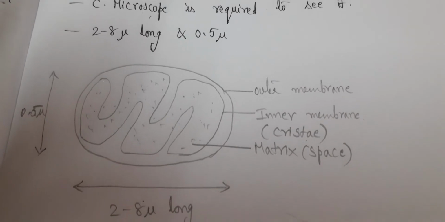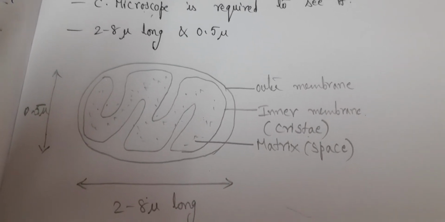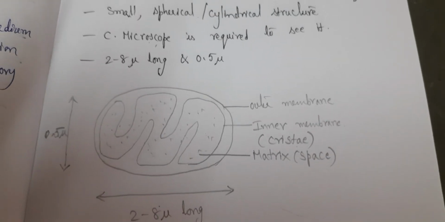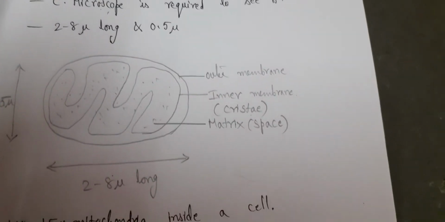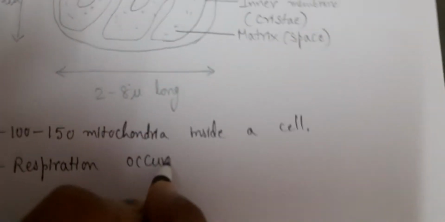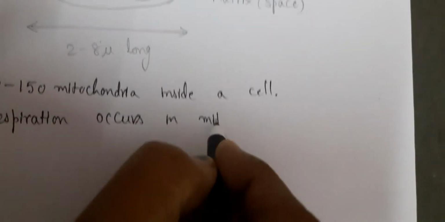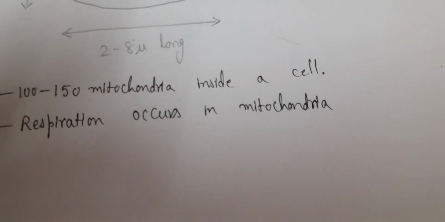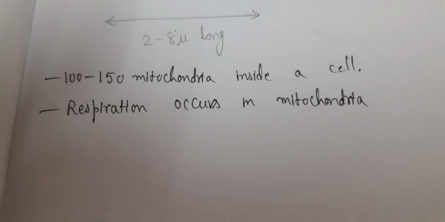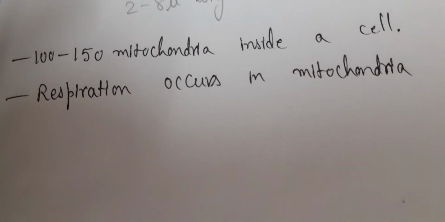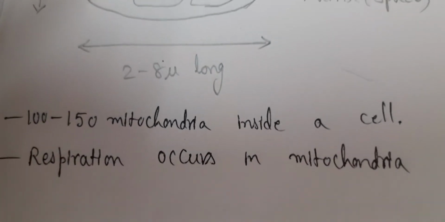And what is the use of mitochondria? Mitochondria will help in respiration. I told you it is the powerhouse of a cell. That means it will undergo a process called respiration. So respiration occurs in mitochondria. Aerobic respiration especially occurs in mitochondria. And that is the reason it is producing the energy. It will produce the energy.